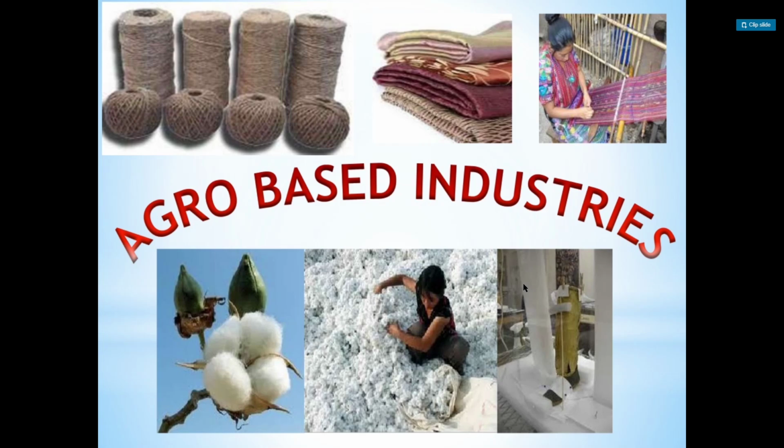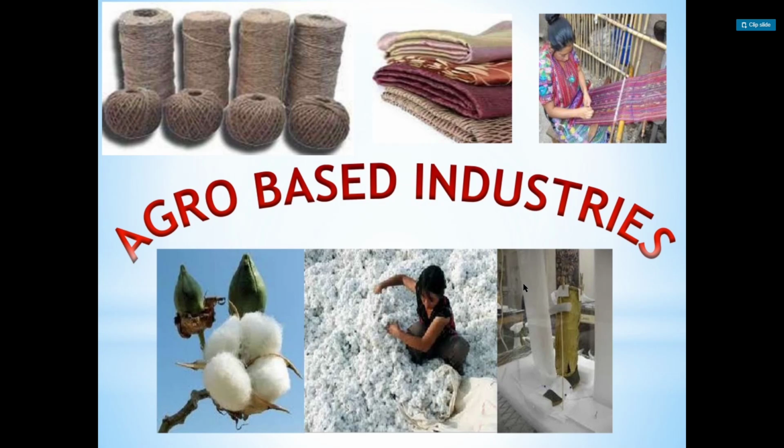In ancient India, cotton textiles were produced with hand spinning and handloom weaving techniques. Hand weaving means weaving by hand. Earlier there were weavers who did the weaving with their hands. In ancient India, the first successful textile mill was established in Mumbai in 1854. In the year 1854, the first textile mill was established.